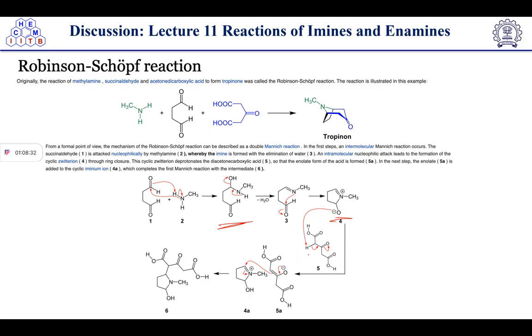Now the next thing is protonation will take place from this diacid, and after the protonation it will form an intermediate like this one, and enolate formation will take place over here. And now this nucleophilic enolate will attack this electrophilic center, which will open it up and give this type of intermediate.